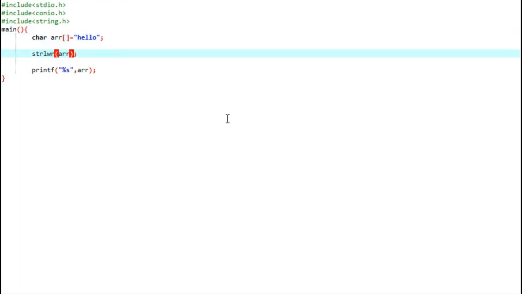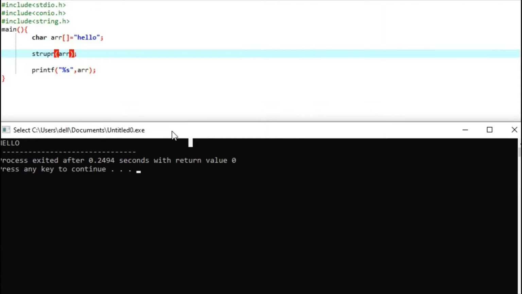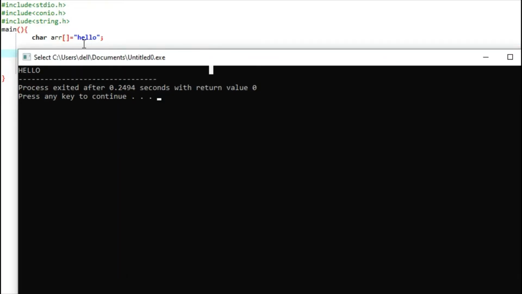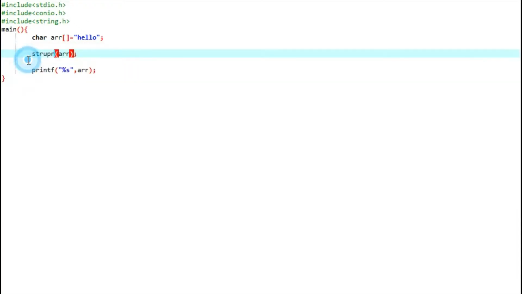We will change the name of the function to upper, and let's compile it. You will see the string was in lowercase, and now the output is in uppercase. So this is the string upper function.